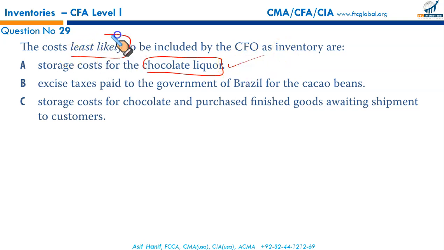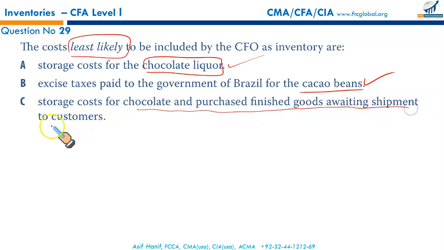We are going to look for the one that is least likely. Excise taxes paid to the government of Brazil for the cocoa beans, since it's related to the purchase. Customs duties, freight, all the costs incurred in bringing the inventory to the warehouse, to bring them there in present condition and location, they're all capitalized. So it will be capitalized as well. Storage cost for chocolate and purchased finished goods awaiting shipment to the customers. The storage cost for finished goods that are to be shipped to the customer is a distribution cost, not a cost that can be capitalized.